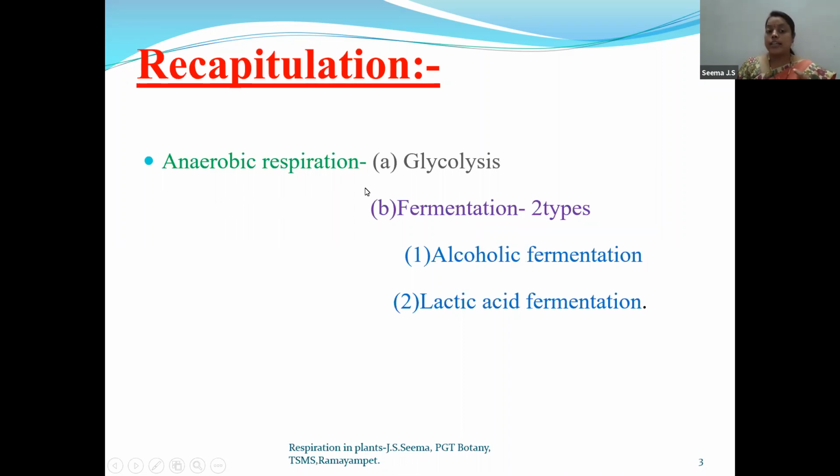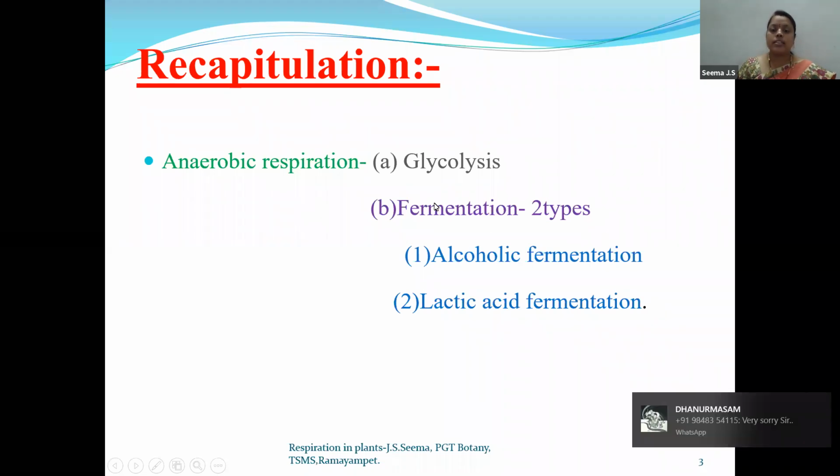And children, as I told you, anaerobic respiration occurs in the cytoplasm only. There is no requirement for mitochondria at all. So in anaerobic respiration, the steps are glycolysis and fermentation, depending upon the substance the pyruvic acid enters, alcoholic fermentation or lactic acid fermentation, and anaerobic respiration occurs in the cytoplasm.